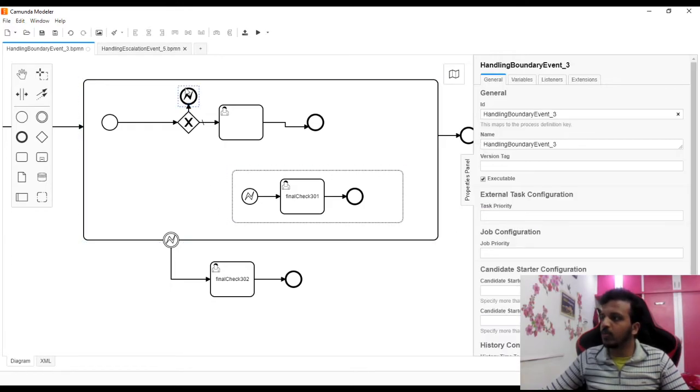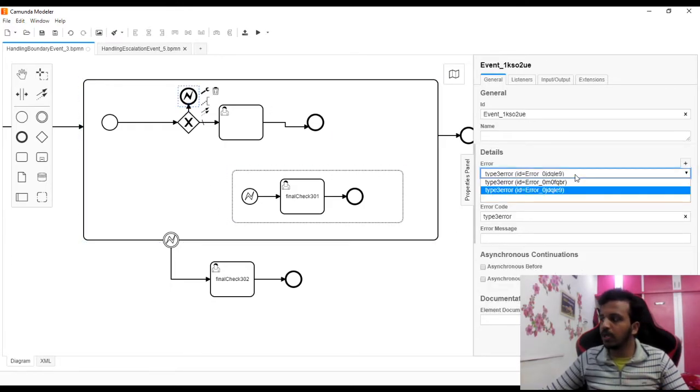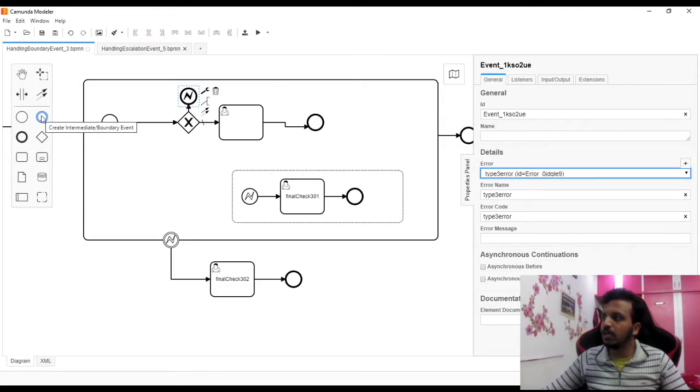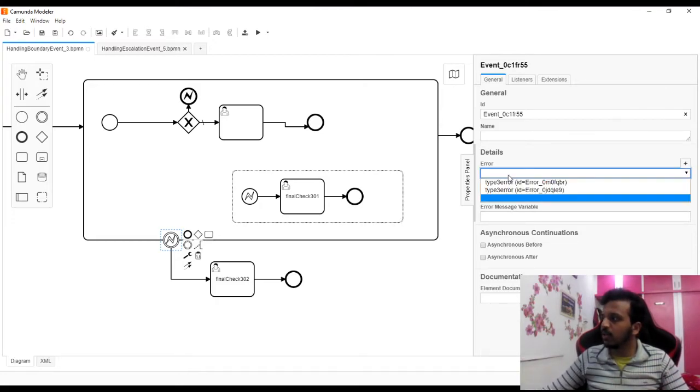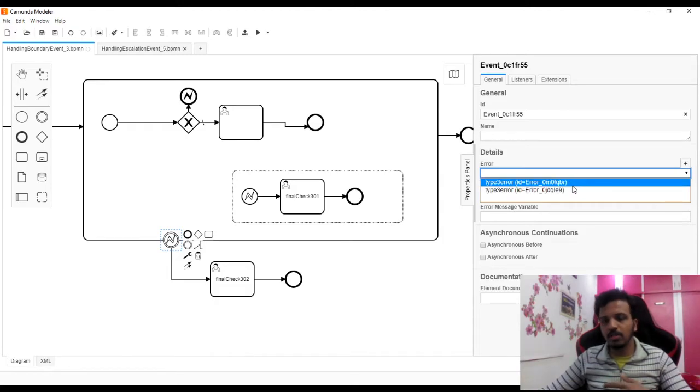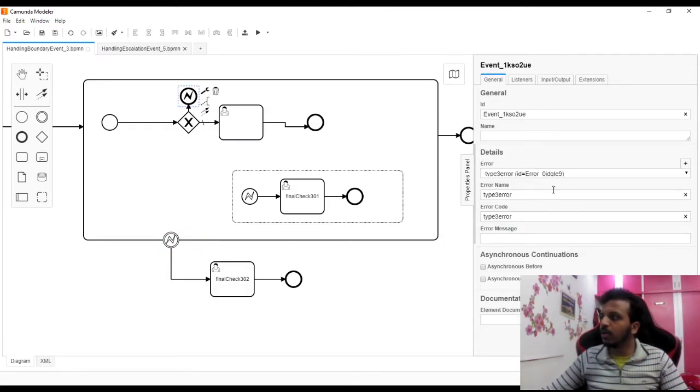Now how do we get this? Let me delete this. Let me show you everything, then I can show you how to create this. Here in the drop down I can see something which is already created. But now let's say I want to catch type 4. Let's say this is some random thing, but this is not created anywhere. Makes sense, right? It is not created anywhere. So how can I say that it will be caught by someone?